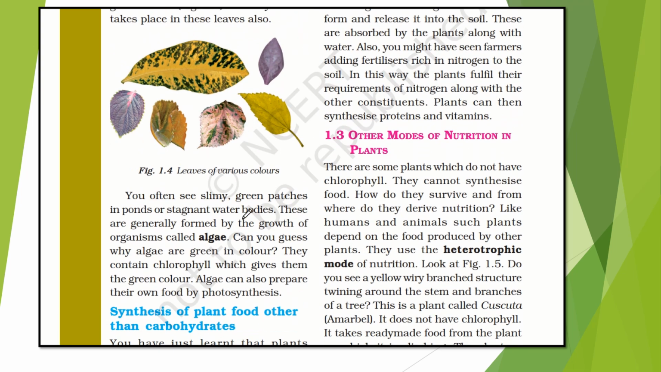You often see slimy green patches in ponds or stagnant water bodies. These are generally formed by the growth of organisms called algae. Can you guess why algae are green in color?